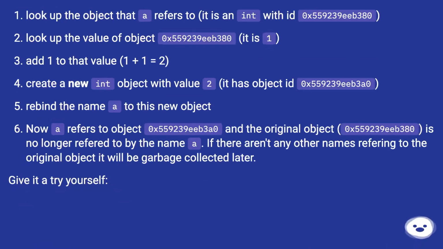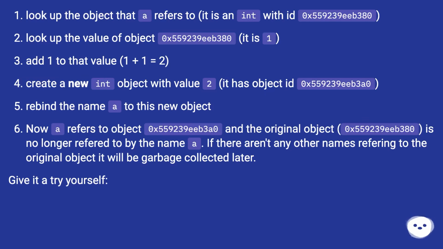Look up the object that a refers to. It is an int with id 0x559239 id 380. Look up the value of object 0x559239 id 380, it is 1. Add 1 to that value, 1 + 1 equals 2. Create a new int object with value 2, it has object id 0x559239 id 3a0.